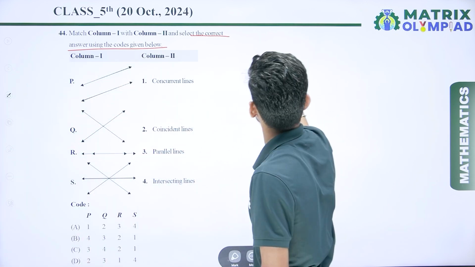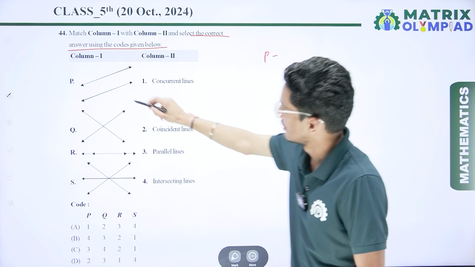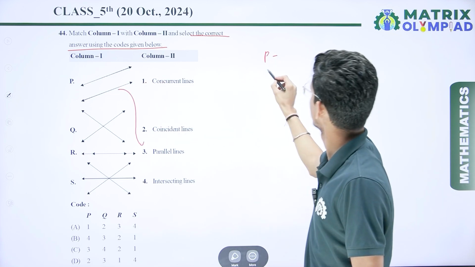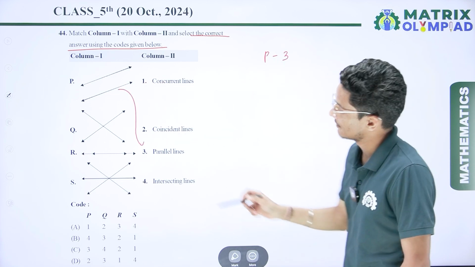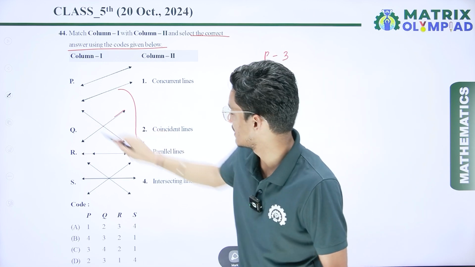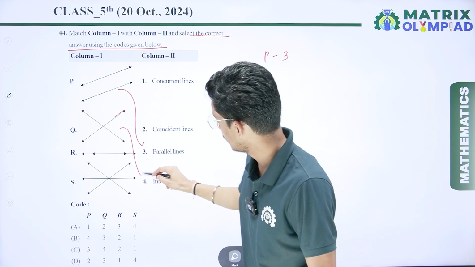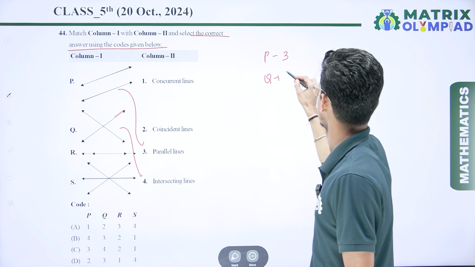So first, if I observe here, I can say this one is the parallel lines. So P is connected to 3. Now if I talk about the next one, that is Q, and these lines are intersecting lines. So Q is connected to 4.